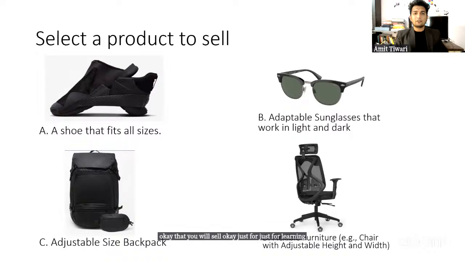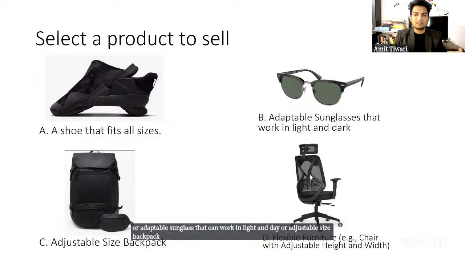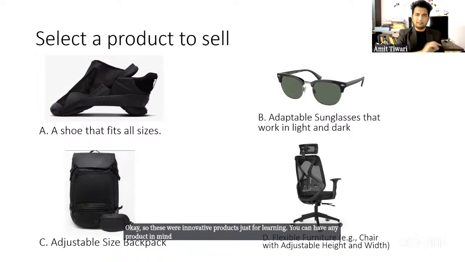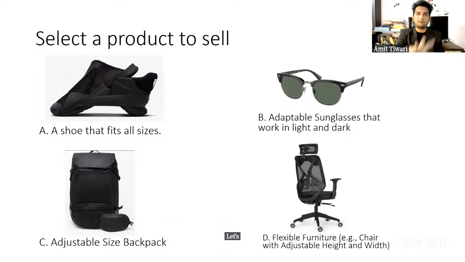So let's say I select a shoe that fits all sizes, or adaptable sunglasses that can work in light and day, or an adjustable size backpack, or an adjustable height and width chair. These are 4 innovative products. You can have any product in mind, but for learning, let's start with any one of these products.